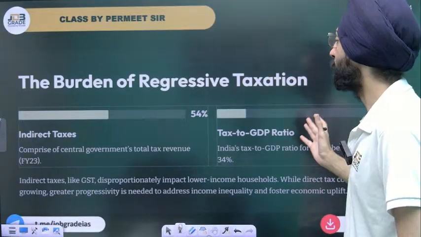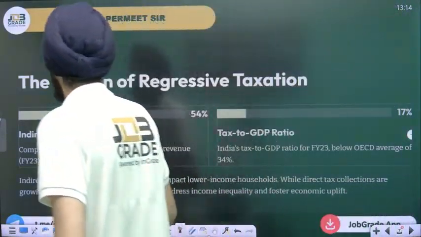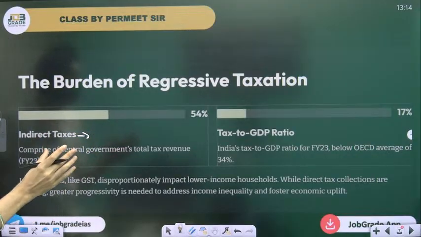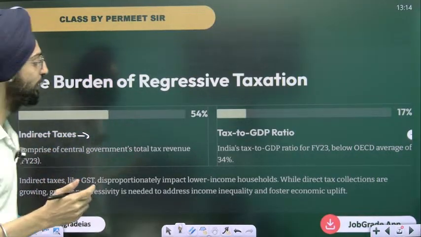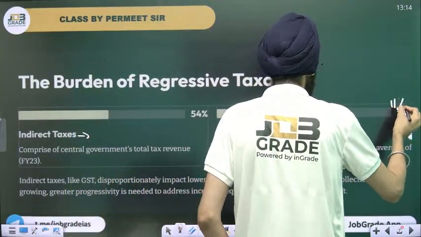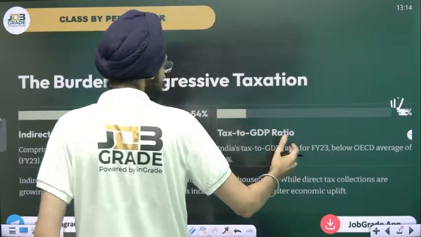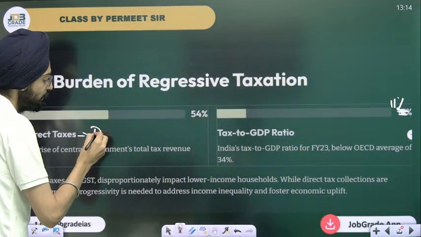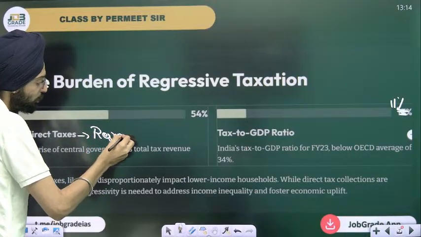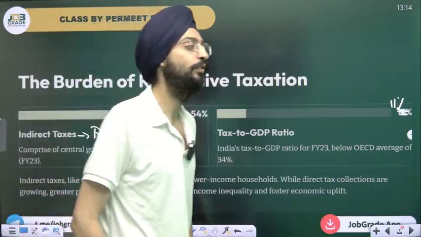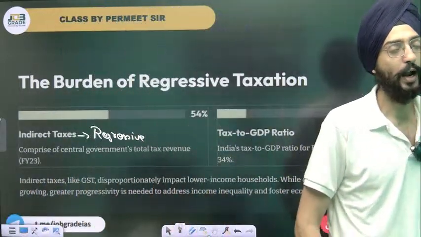The burden of a regressive taxation. As I said, indirect taxation is regressive in nature, but don't worry about this. So it's 11%, not 17%. Tax to GDP, the OECD average is 34. Indirect taxation is always regressive in nature. It's going to extract the maximum from the people coming from the lower middle class and from a working class family.